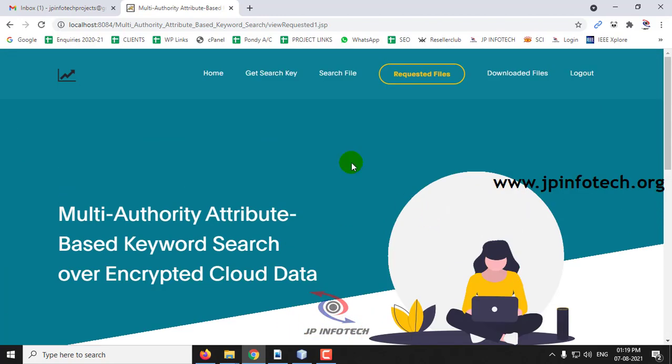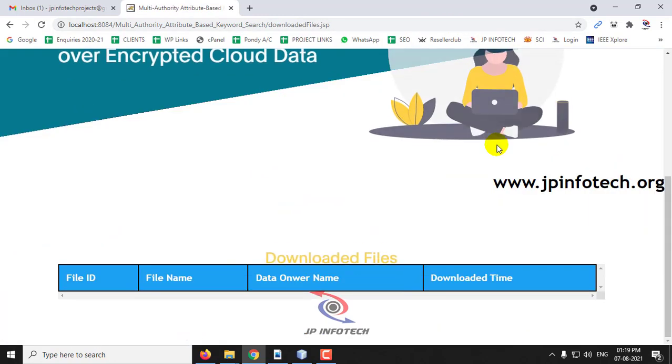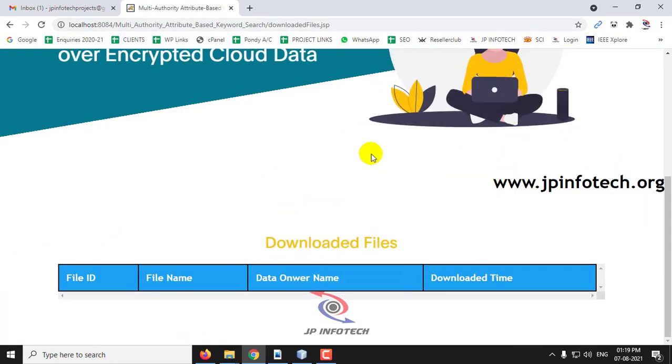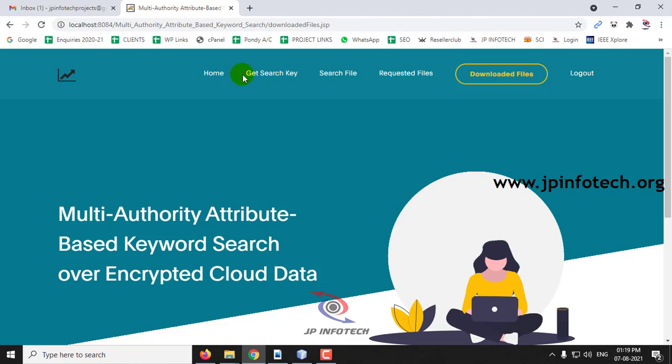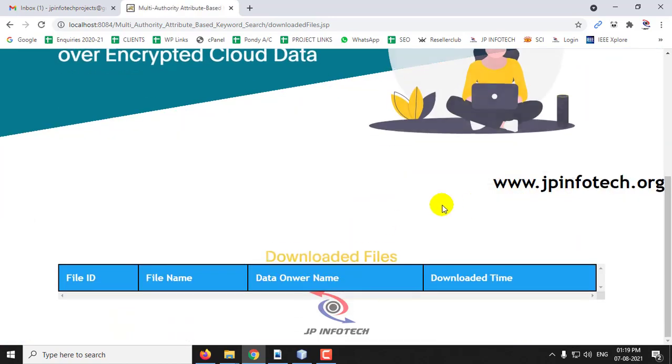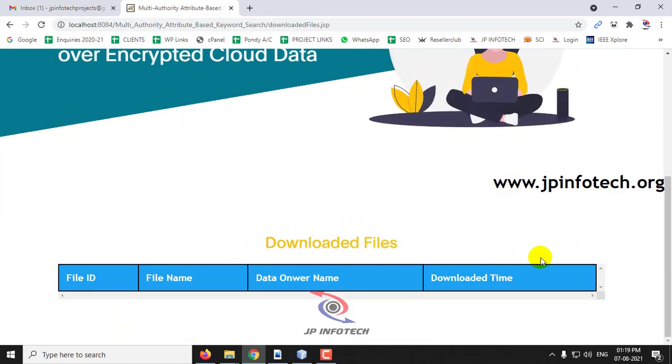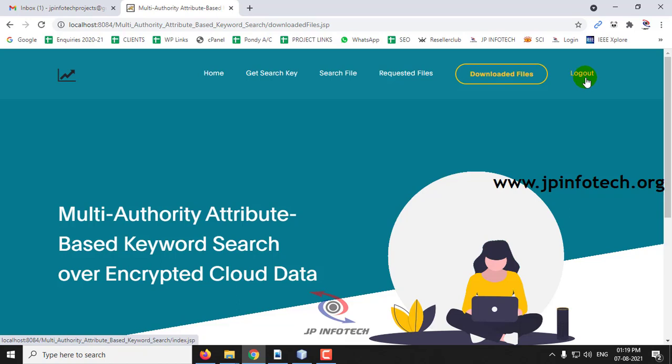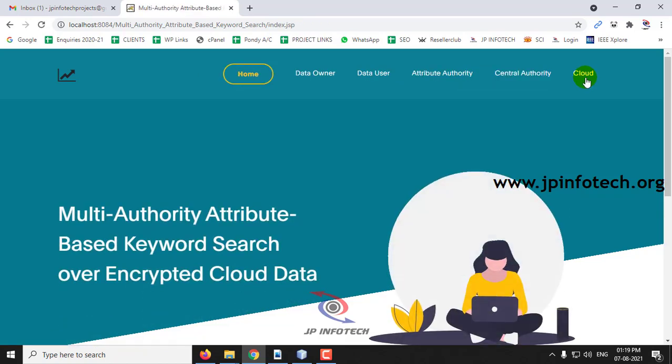In the downloaded files you can see what files have been downloaded from this data owner part. Since I have not downloaded any file and this file is a read policy, it has not been updated over here. So now let me log out from this part.